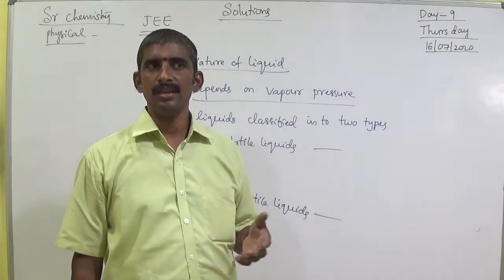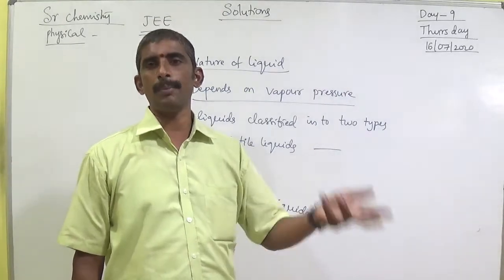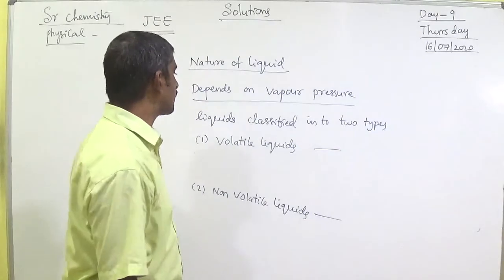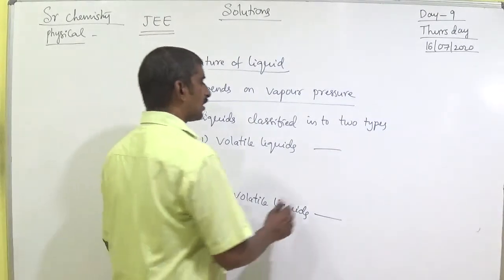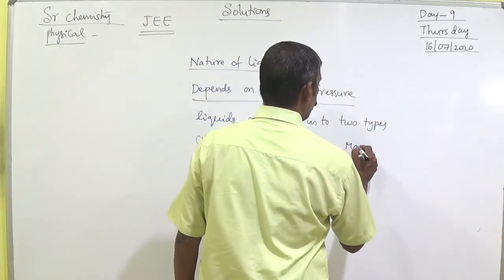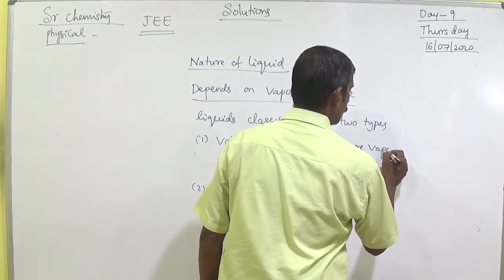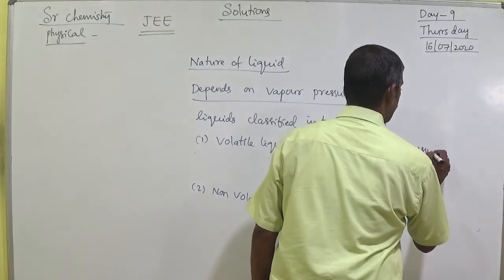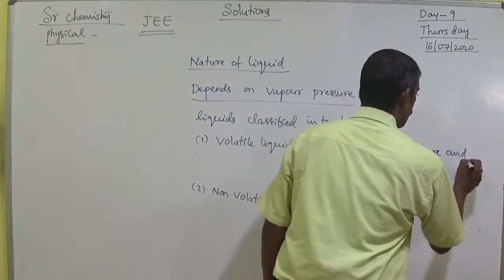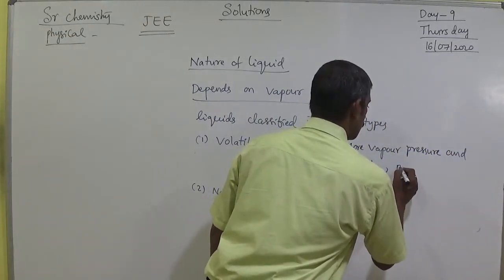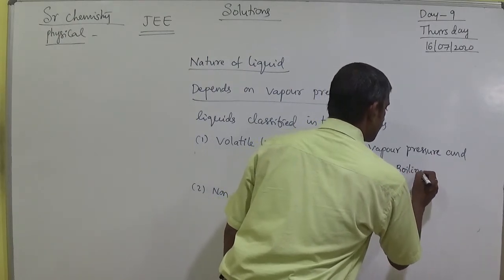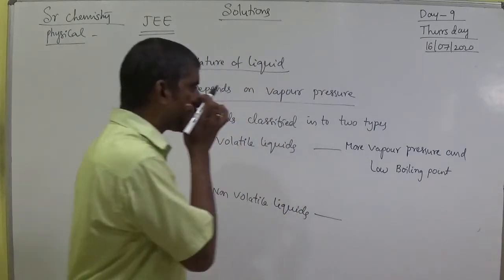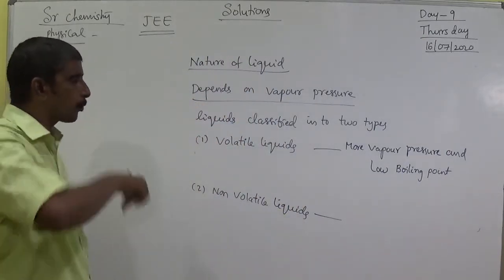In the summer season, petrol easily evaporates. These are volatile liquids. Volatile liquids have more vapor pressure and low boiling points.